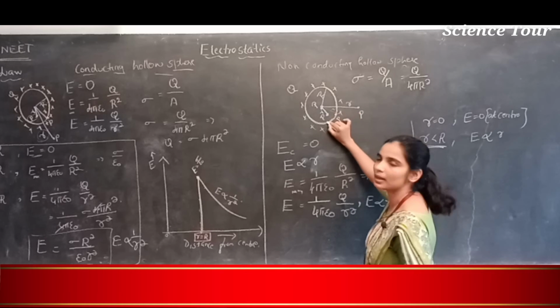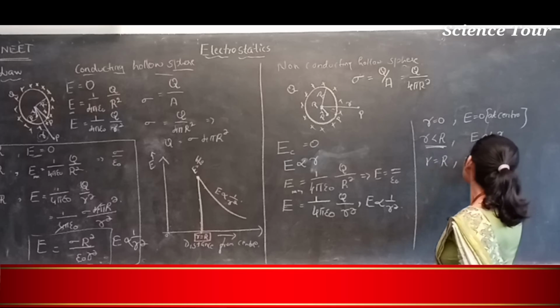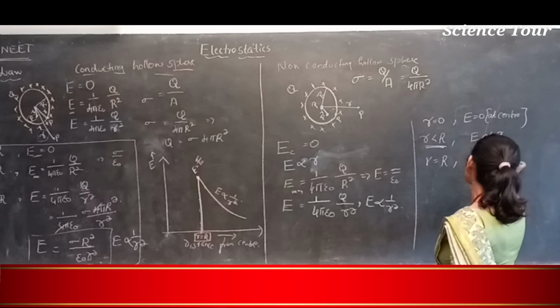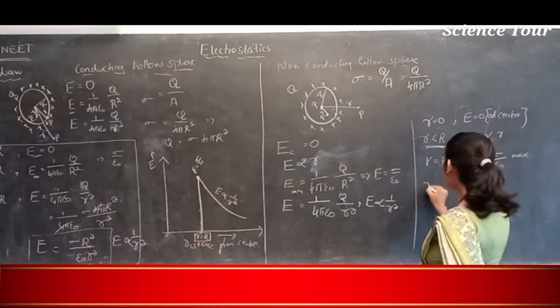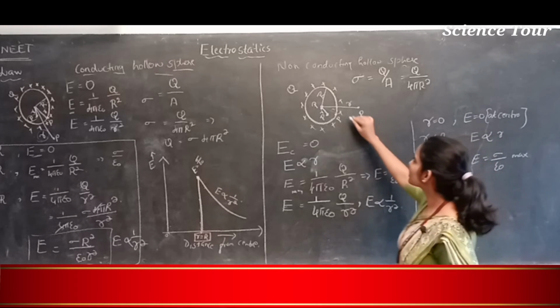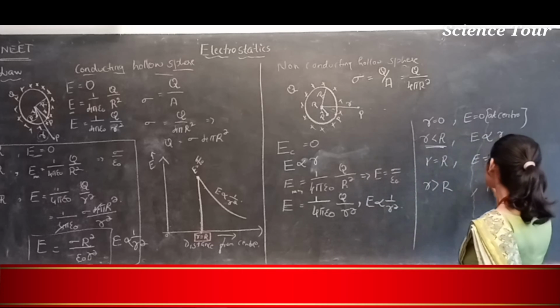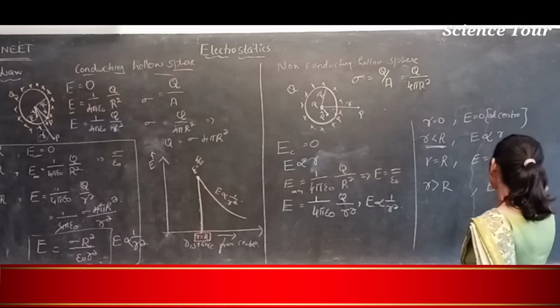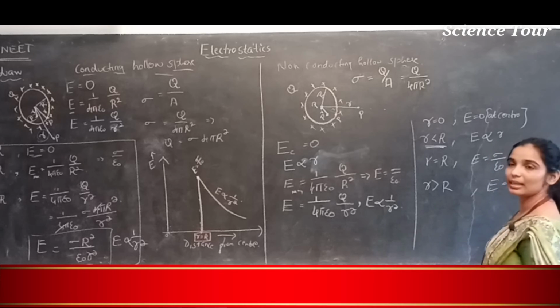On the surface it becomes maximum. When R is equal to the radius, E is equal to sigma by epsilon naught, which is maximum. When R is greater than the radius, as the position is outside the sphere, electric field intensity decreases. As R increases, E decreases rapidly.